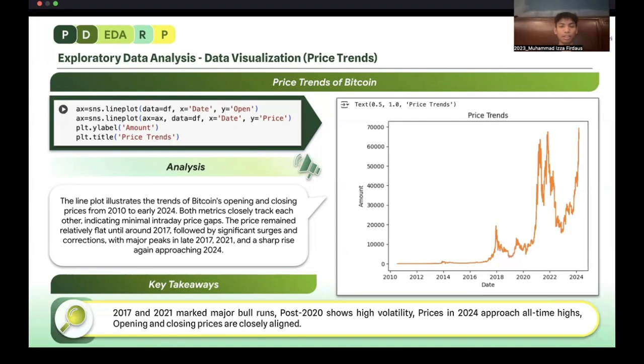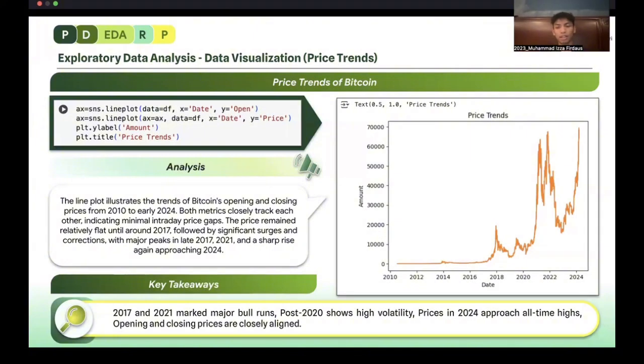Analyzing the line plot, it illustrates the trends of Bitcoin opening and closing prices from 2010 to early 2024, where both metrics closely track each other, indicating minimal intraday price gaps.